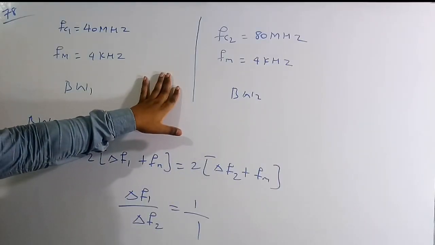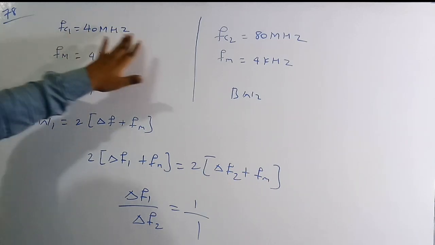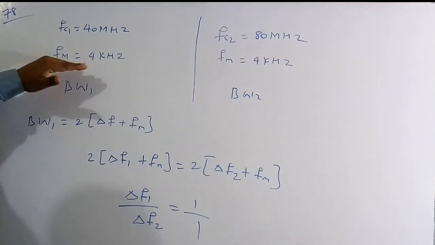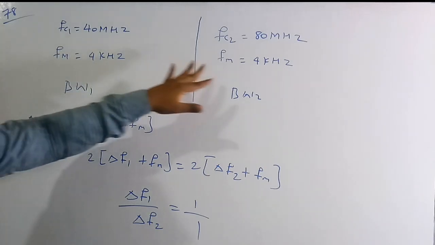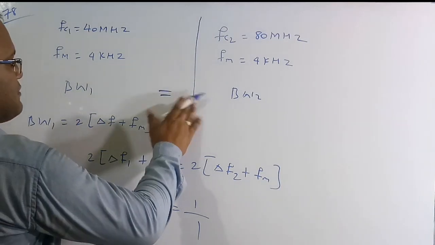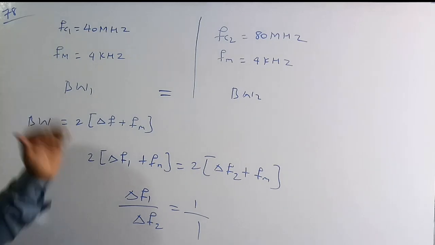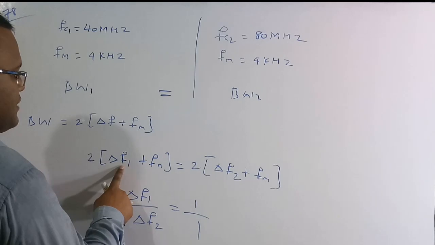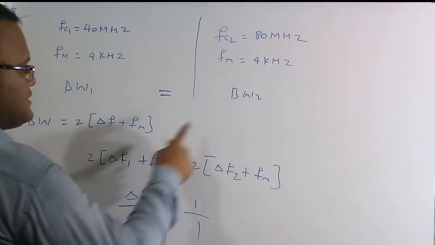So here also we are going to assume the two cases. They are given the first carrier signal frequency is 40 megahertz and the second carrier signal frequency is 80 megahertz. The same message signal we are going to apply for the two cases, which is FM is equal to 4 kilohertz and FM is equal to 4 kilohertz. They also given the bandwidth of the first signal is equal to the bandwidth of the second case. The basic bandwidth formula is 2 into (delta F plus FM). So we need to equate the bandwidth of these two signals. Therefore bandwidth is 2 into delta F1, because FM is constant in both cases. Here first case means 1, second case means 2.